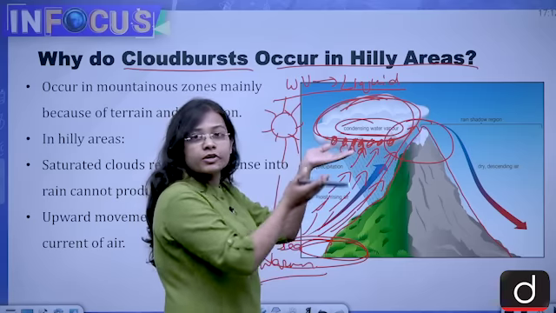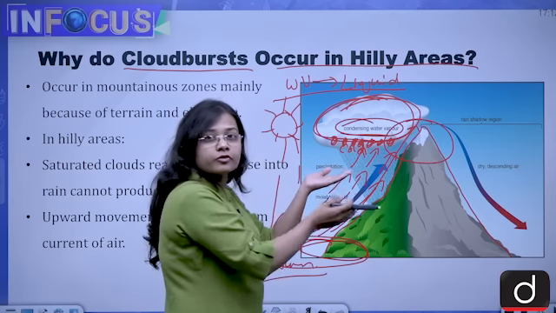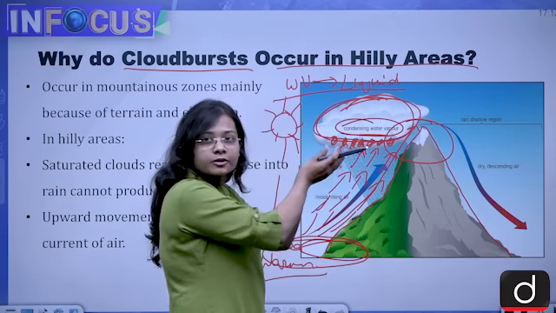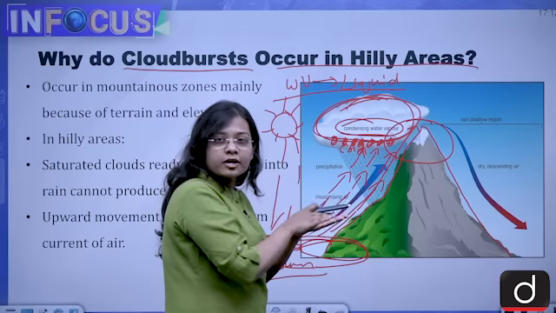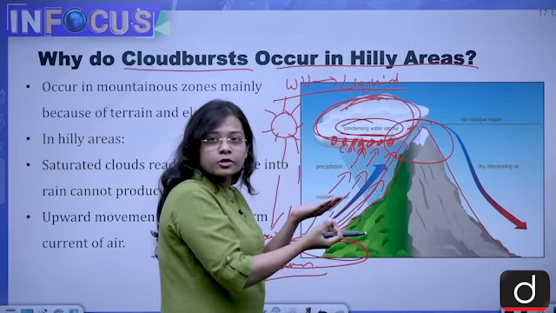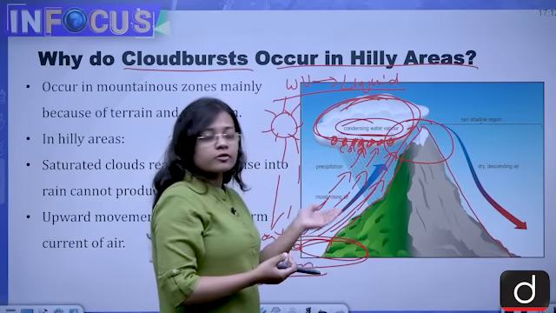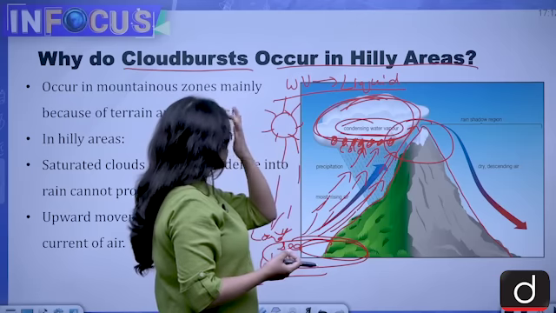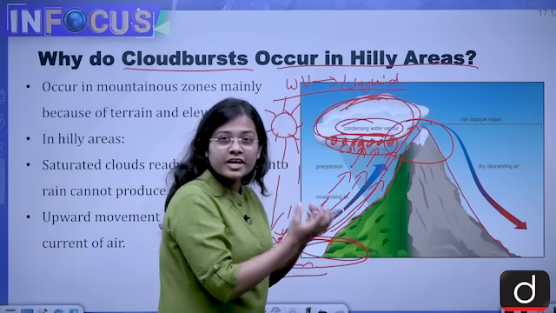So the cloud will hold the droplets with itself, and with this process, the cloud will become more dense, because the droplets are not able to come down because of the pressure put up by the warmer winds. So these droplets will become more dense.